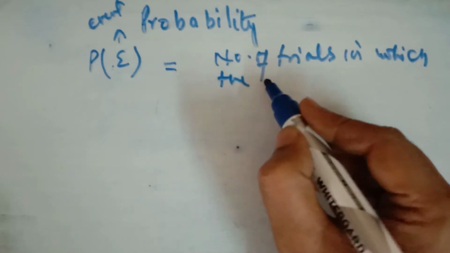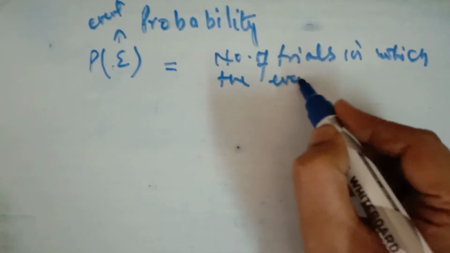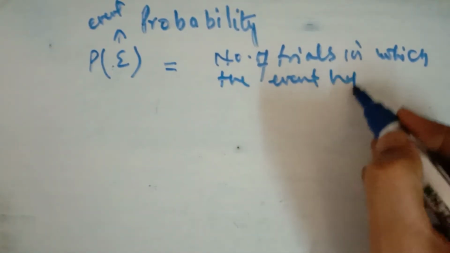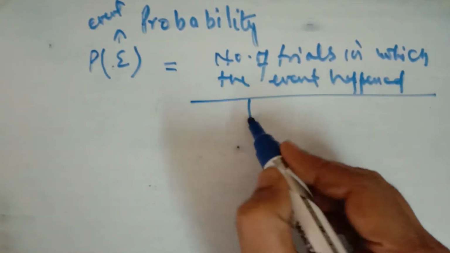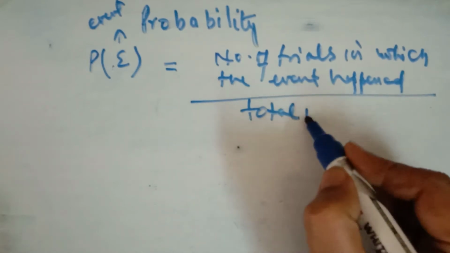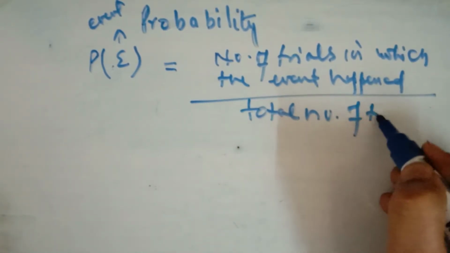the event happened, divided by total number of trials.